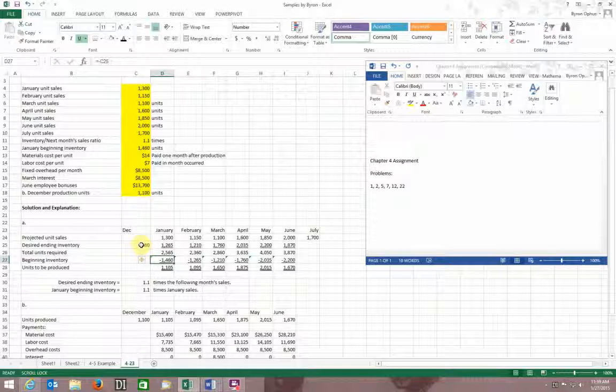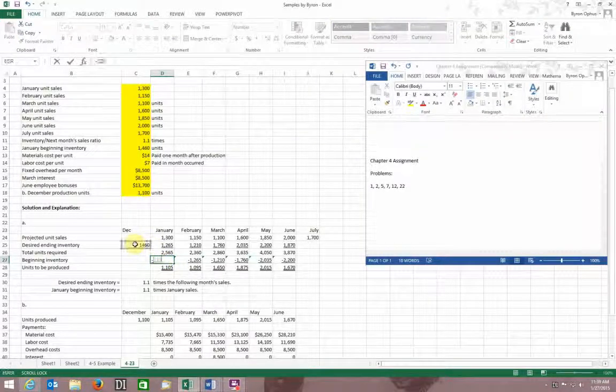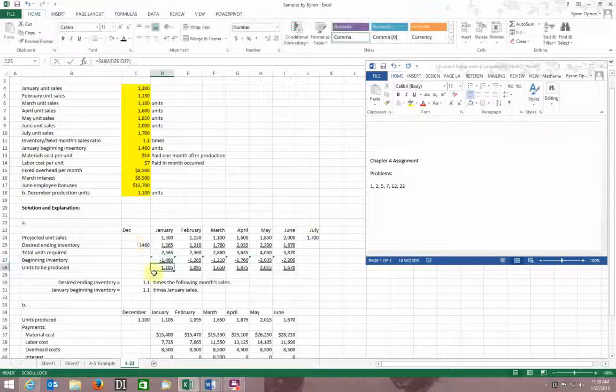So I want to know how many I'm going to produce, and so in this case I can subtract what my beginning inventory was. So I'm just going to put this in as a negative, minus, and my reference will be to here. I want that to be a sliding reference because this month I want it to be up here, that month up to there. So now that I've done that, I can just drag that along.